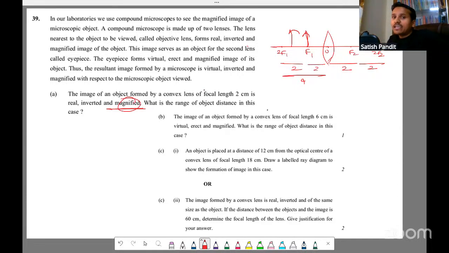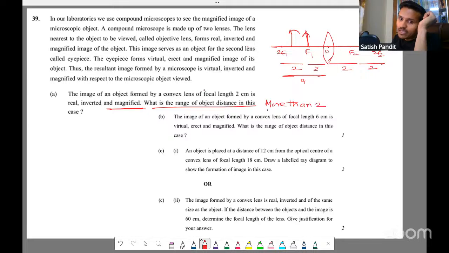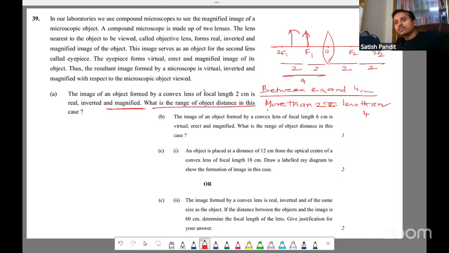So we can say the answer is, for this particular case, the range of object distance is more than 2 and less than 4. So you can say between 2 and 4. Mention the unit also: centimeter. Between 2 centimeter and 4 centimeter. I hope you have understood. Between 2 centimeter and 4 centimeter from the optical center.